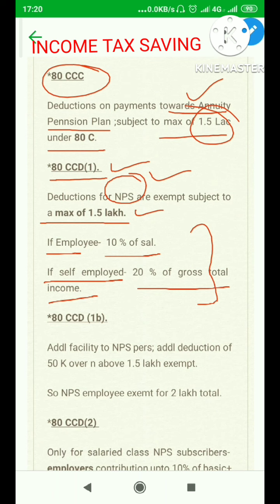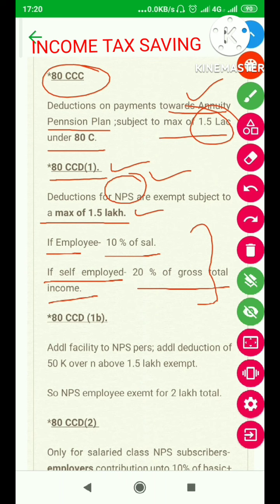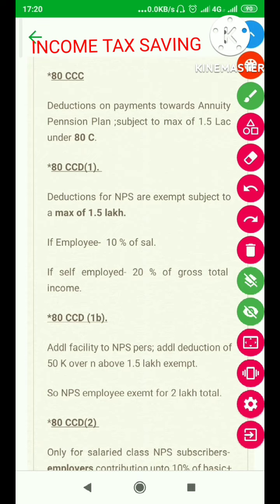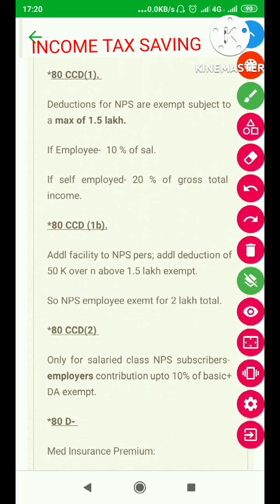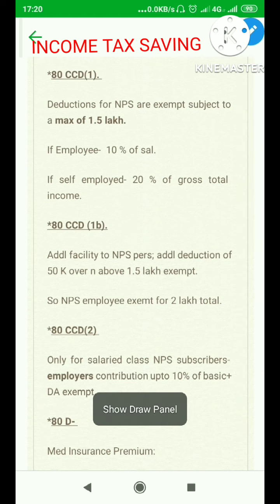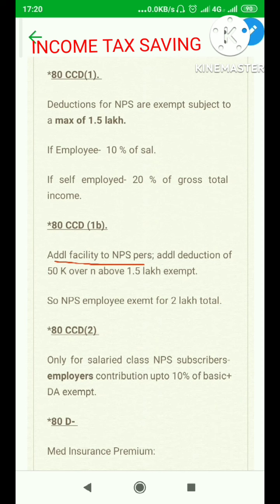Now, NPS people are slightly at an advantage compared to the old pension scheme people. What is the advantage in saving? Let's discuss. This is 80CCD(1B). It says it's an additional facility for the people contributing to NPS: an additional deduction of 50,000 over and above the 1.5 lakhs which we discussed.